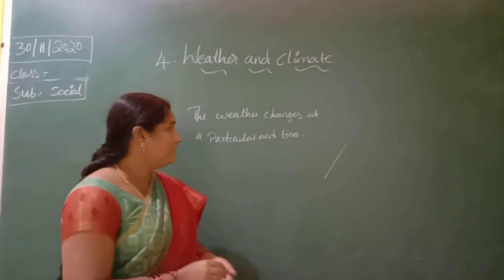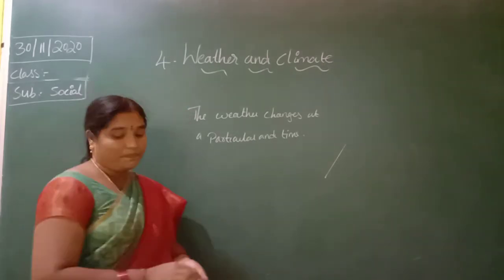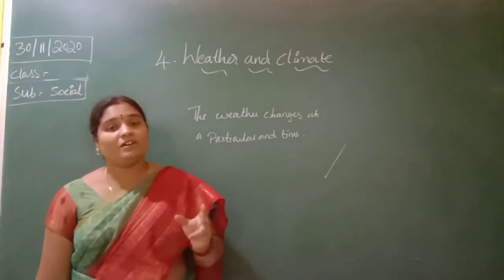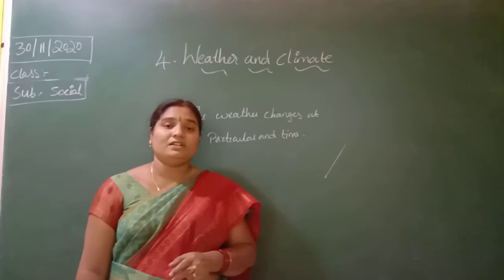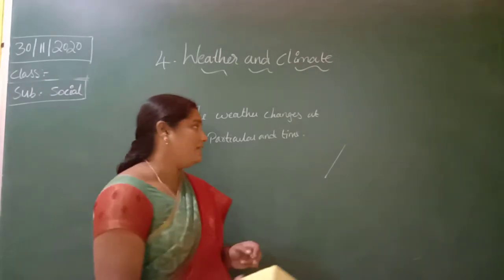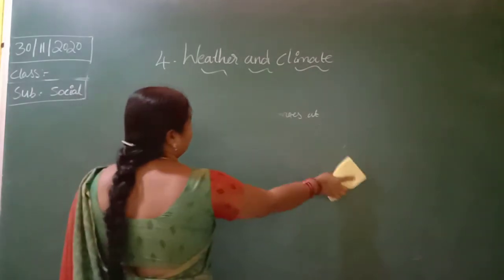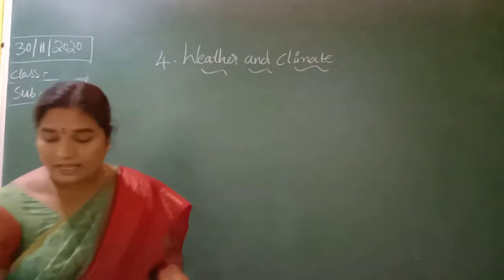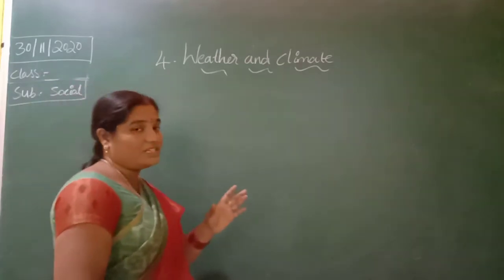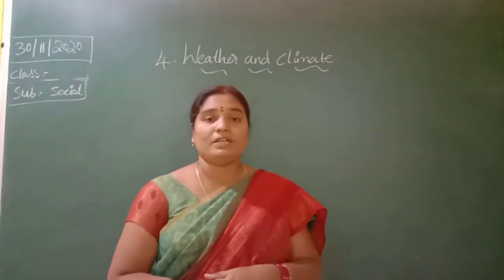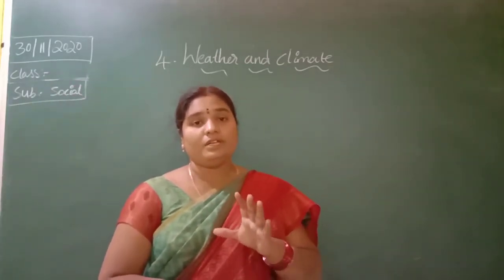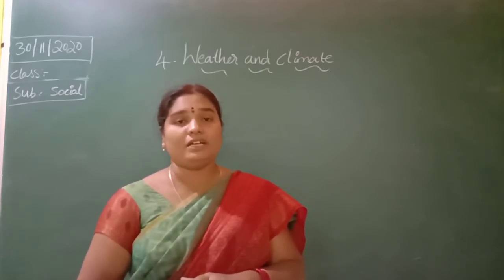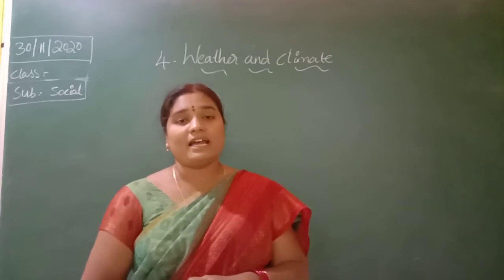The climate depends upon the heat of the sun on the earth and the distance from the equator. Which part of the earth gets more heat? Depending on the heat of the earth, the climates change.